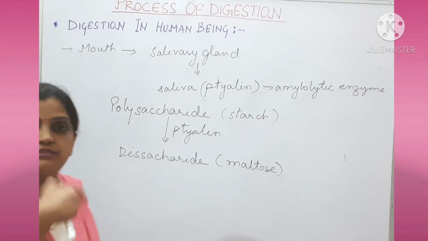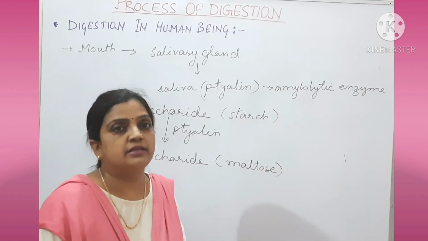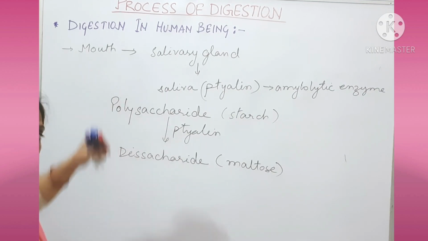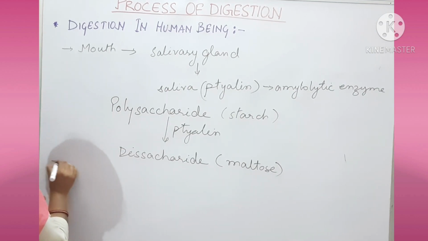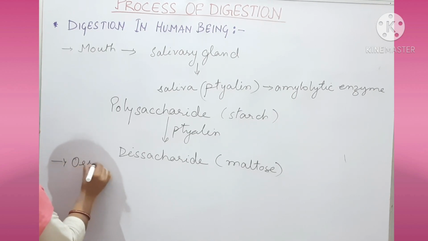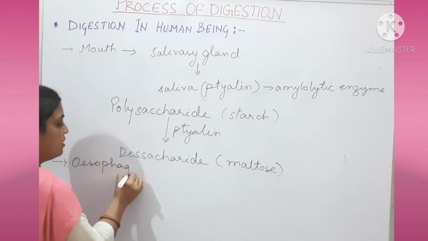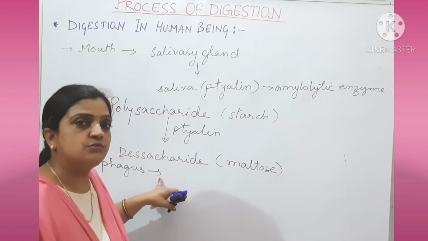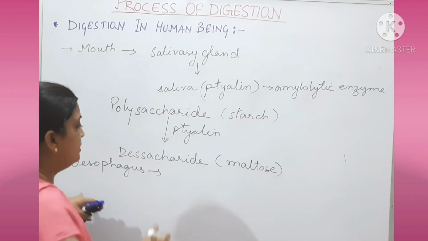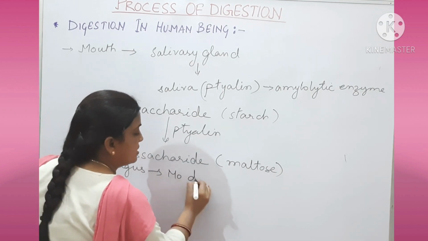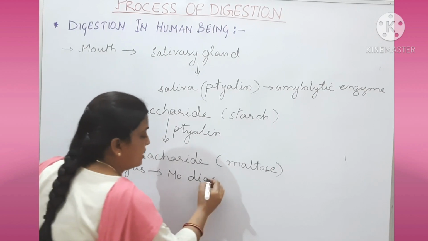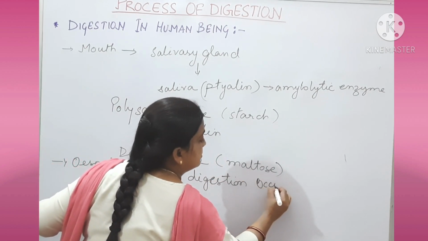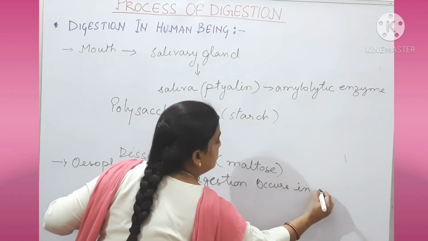Then what will happen? The next part is the oesophagus. You know that the mouth opens into the oesophagus. So the next part I am taking is the oesophagus. Now do you know whether digestion will take place in the oesophagus or not? No. No digestion process takes place in the oesophagus. No digestion occurs in the oesophagus.